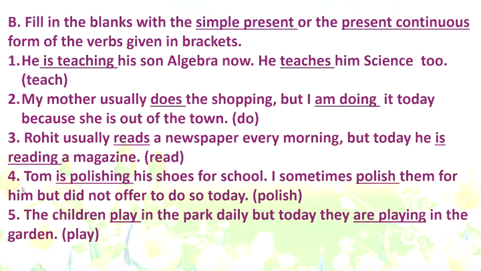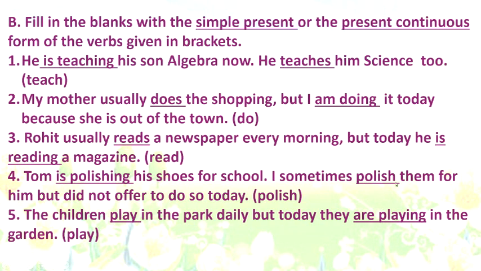Number 4. Tom is polishing his shoes for school. Now there is no hint word, but you have to relate it to the second part. I sometimes. Sometimes means there should be simple present tense. So polish is used. First form of the verb with I, s or es is not added.